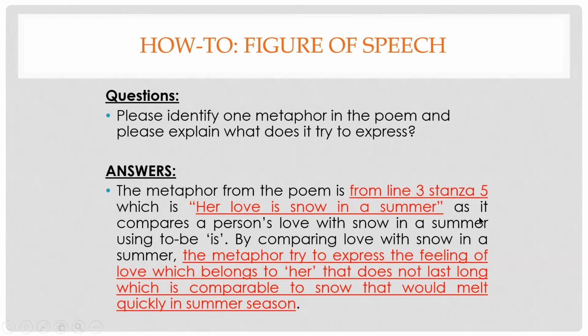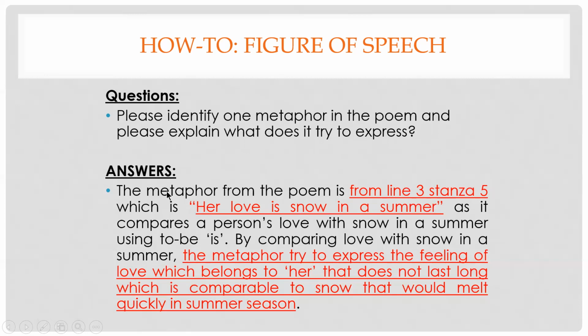And then the next step, please explain why you think that this part of the poem, her love is snow in the summer, is a metaphor. Explain to me why it is a metaphor. Here, it can be seen that a person's love is compared with snow in the summer using the to-be verb is. That's you explaining why this part of the poem is a metaphor.